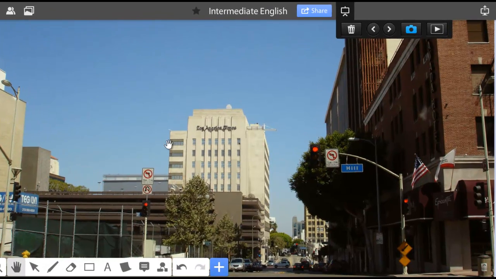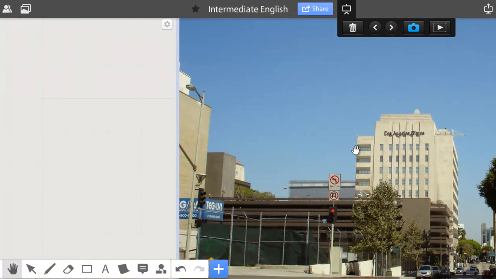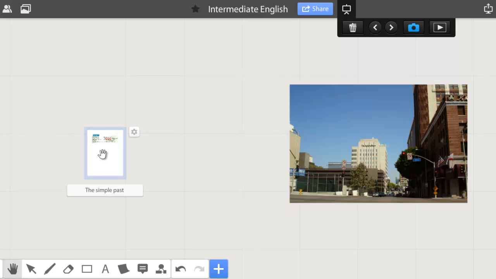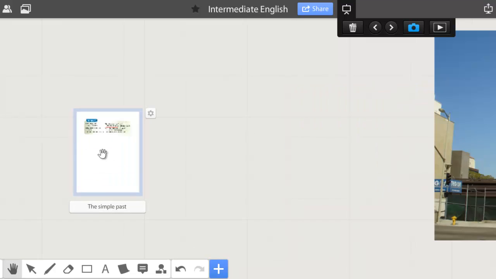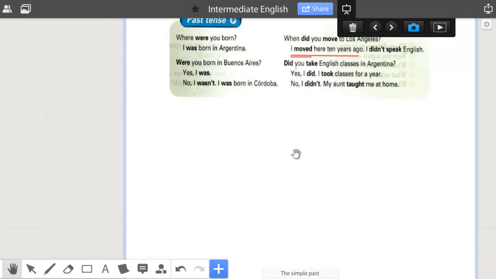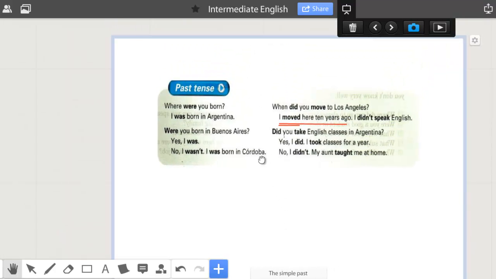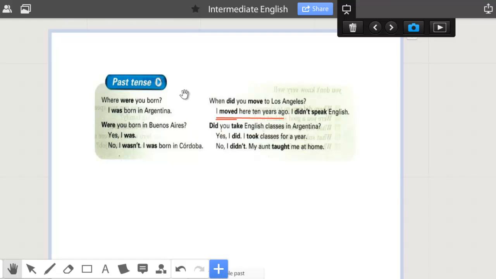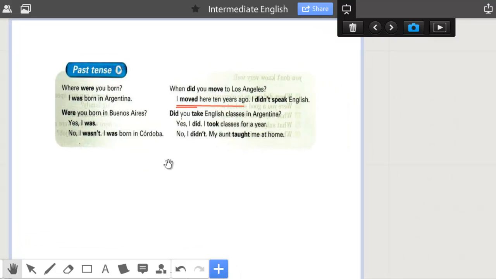Let me get started by presenting the structure. In our previous class, we discussed how to make positive and negative statements using the verb to be in the past. So we talked about the left side of this chart, as you can see there. And we also talked about making yes and no questions in the past. In today's lesson, we're going to try to make sense of this whole thing together, and we're going to try to use both ways of talking about the past with the verb to be and with other verbs such as move.